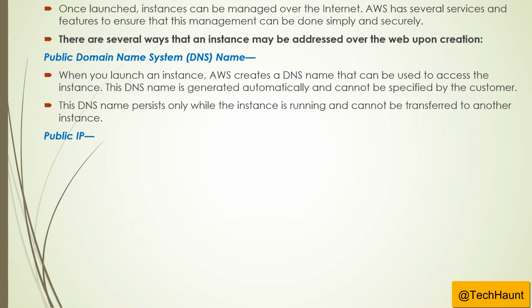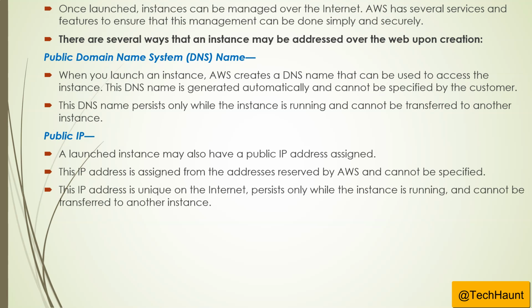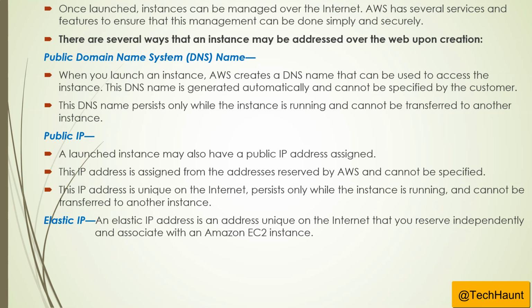And there is the public IP address. When you launch an instance, you may also have a public IP address assigned to it. This IP address is assigned from the addresses reserved by AWS and cannot be specified by you. It is managed by AWS itself. This IP address is unique on the internet, persists only while the instance is running, and cannot be transferred to another instance. There can be an elastic IP address also. An elastic IP address is an address unique on the internet that you reserve independently and associate with an Amazon EC2 instance. So you can reserve this IP address and associate it with your EC2 instance.